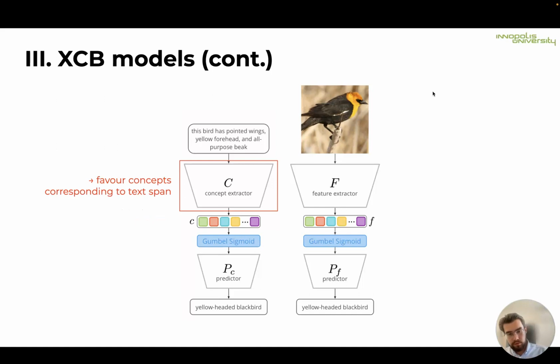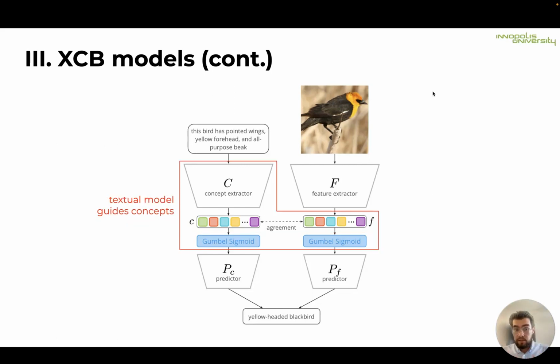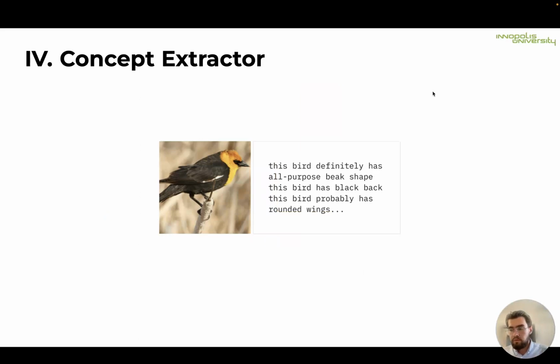The textual model, or concept extractor as we call it, favors concepts corresponding to text spans. So we introduce several modifications to the NLP model to satisfy this requirement. I'll show these modifications in a minute. At this point, the concept extractor produces latent variables which are interpretable in textual format. So the additional agreement propagates it to the visual part, meaning that the textual model guides the concepts inside of our framework. For a given sample, we want our extractor to identify informative textual spans that could be used as a concept.